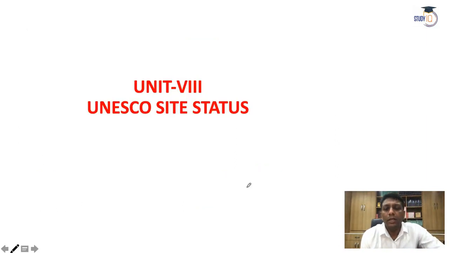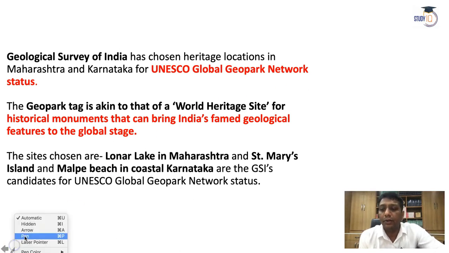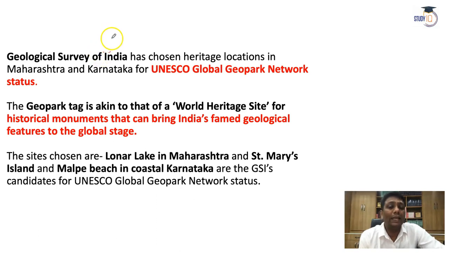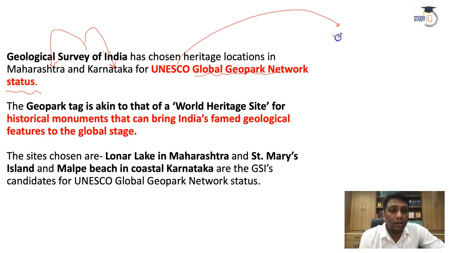Now we go to the next, that is Unit 8, UNESCO Site Status. According to the Geological Survey of India, they have chosen three sites in India, and those sites are in Maharashtra and Karnataka, under Global Geopark Network status. UNESCO also gives the status of World Heritage Sites. Somehow it is connected with the World Heritage Site, but there are some differences between World Heritage Sites and the Global Geopark Network. So UNESCO also provides the status of Global Geopark Network.